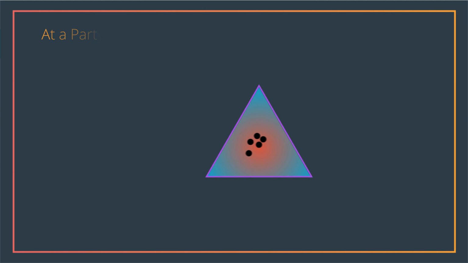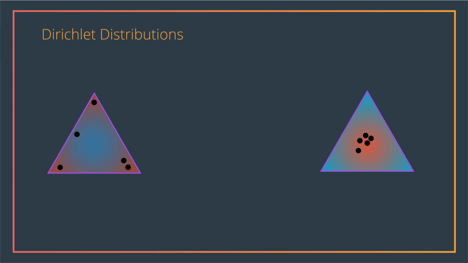So we have our three scenarios: when we put nice things on the corners, when we put nothing, and when we put dangerous things. These are examples of Dirichlet distributions. In these triangles, the dots have more probability of being in the red areas than in the blue ones. We'll see more on this later, but Dirichlet distributions have parameters at the corners.